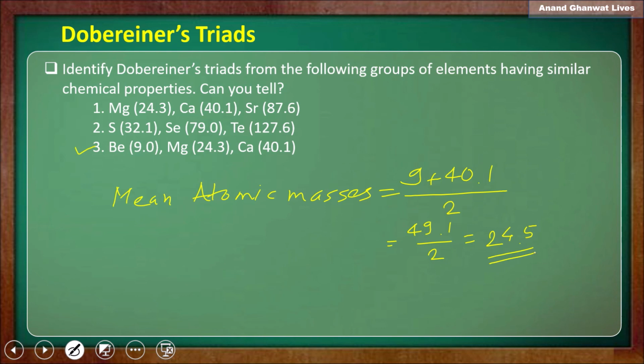Now compare this mean with the atomic mass of the middle element, magnesium. The mean atomic mass is 24.5 and the atomic mass of magnesium is 24.3. So it is approximately equal to the mean of the atomic masses. So we can say that it is also a Dobereiner triad. Numbers two and three are Dobereiner triads.